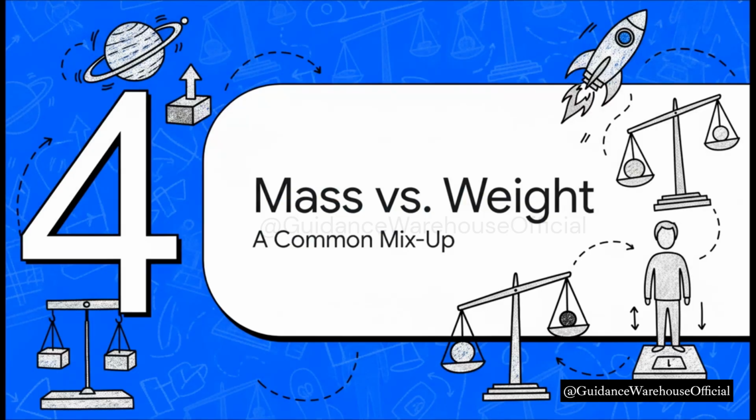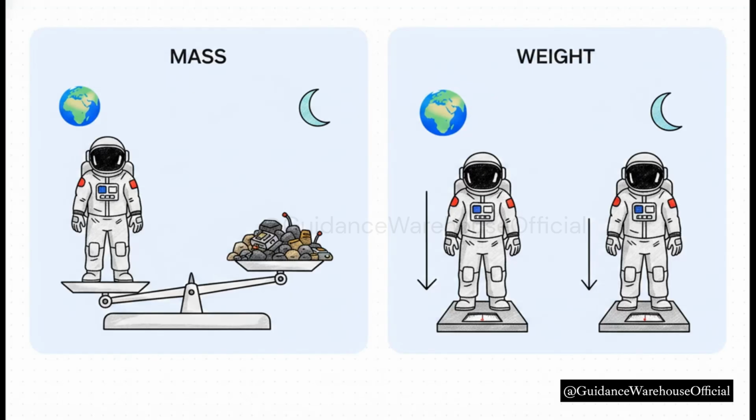All right, let's tackle something that trips up so many students in physics. We've got to clear this up right now. Mass and weight are absolutely, positively not the same thing. Here's the bottom line. Mass is how much stuff, how much matter, is inside an object. We measure it in kilograms, and it never, ever changes no matter where you go in the entire universe.